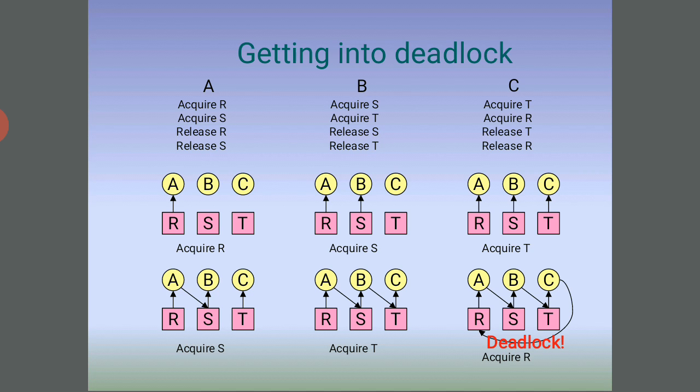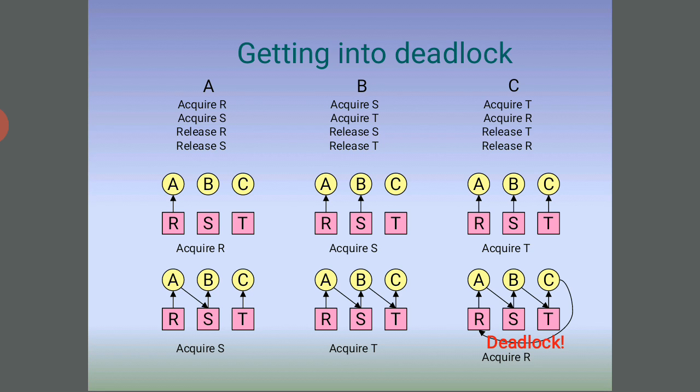Here, acquire R, acquire S, acquire T. So acquire S and acquire T, acquire R. Oh, so the deadlocks are in the RST and the ABC. ABC and RST are the deadlocks. That is the first one.